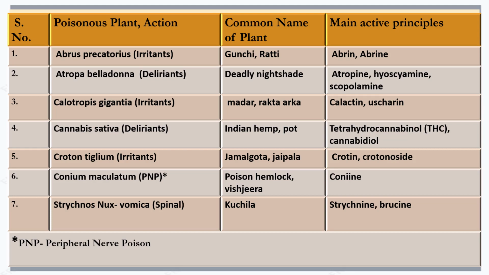Next plant is Croton tiglium, commonly known as Jamal Gota. Active principle is crotin, crotonoside. Next plant is Conium maculatum. It is peripheral nerve poison, and it's commonly known as poison hemlock, and active principle is coniine. Next plant is Strychnos nux-vomica, commonly known as Kuchila, and its active principle is strychnine and brucine.